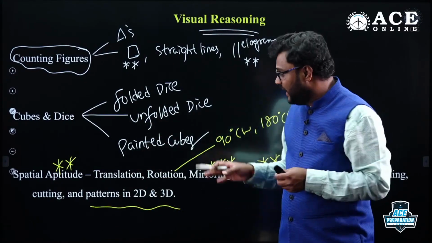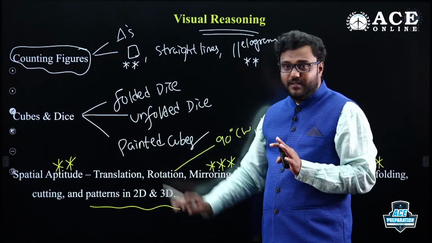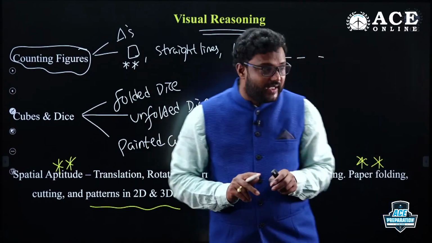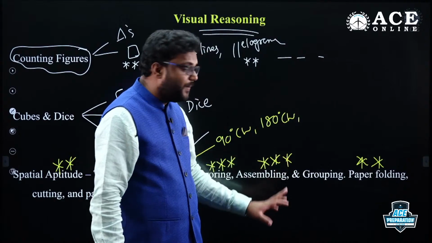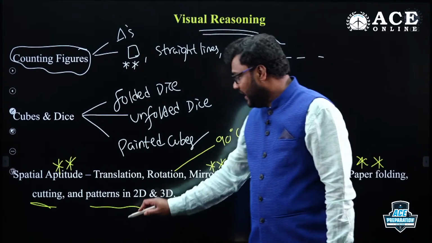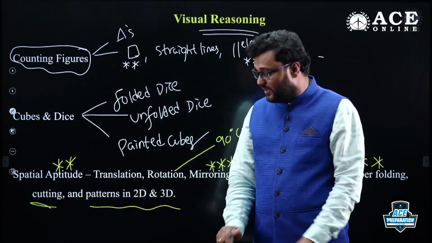There are a lot of things we can cover in spatial aptitude, but they particularly focus on the syllabus they mentioned. This is given in the GATE syllabus, so you can see they have asked questions related to mirror image most till now, assembling and grouping, paper folding, paper cutting. They asked questions only on this area. And they also give a three-dimensional diagram and ask you regarding the two-dimensional view of that.